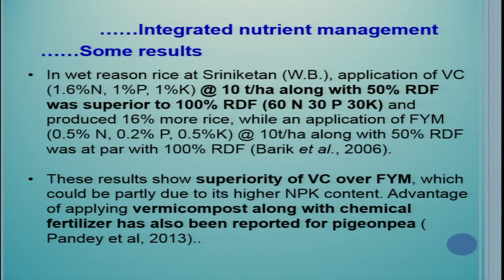Advantage of applying vermicompost along with chemical fertilizer has also been reported for pigeon pea. So now people are using vermicompost also, as in some areas production of vermicompost is happening. It is increasing, but still many times studies suggest that it is not economic in field crops, particularly in crops where we have very large area. Vermicompost is good for pot experiments or for houses and for high value crops or protected cultivation, etc.